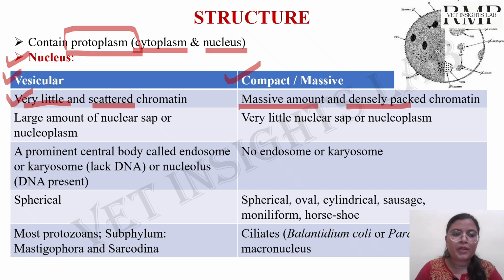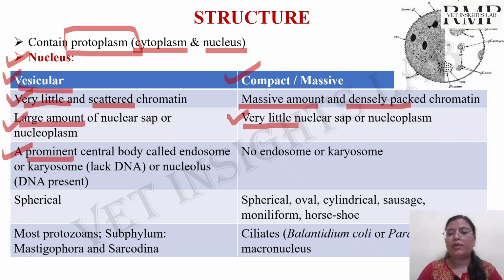Now, the next point is the nucleoplasm or nuclear sap. The vesicular nucleus has a large amount of nucleoplasm. And in contrast, the compact nucleus has very little nucleoplasm. Now, the third point is that the endosome, karyosome or nucleolus will be present in the case of the vesicular nucleus, whereas these structures will be absent in the case of the compact nucleus.